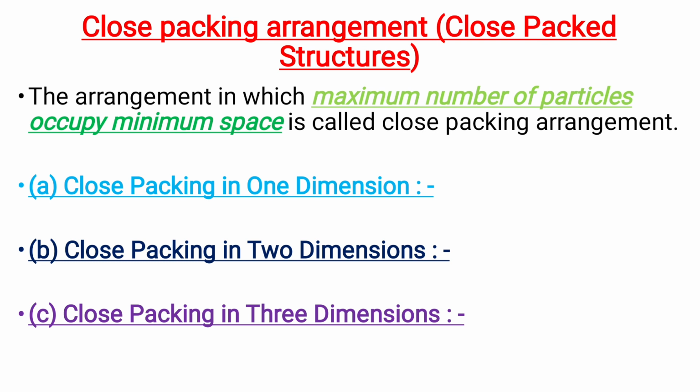Let us discuss close packing arrangement, that is, close packed structures. First, we need to know what we mean by close packing. The arrangement in which the maximum number of particles occupy minimum space is called close packing arrangement. And there are 3 types: close packing in 1 dimension, close packing in 2 dimensions, and close packing in 3 dimensions.